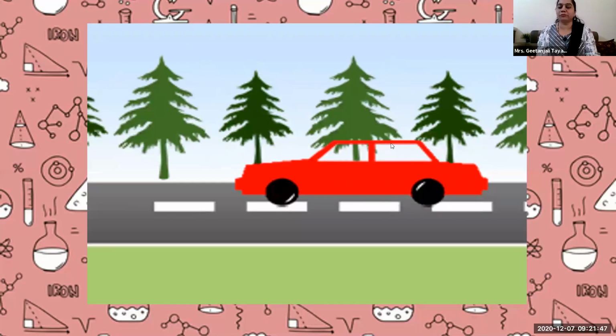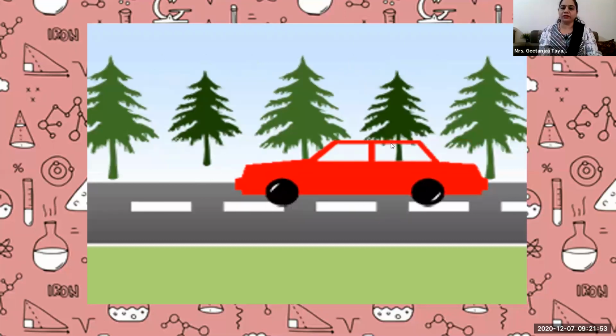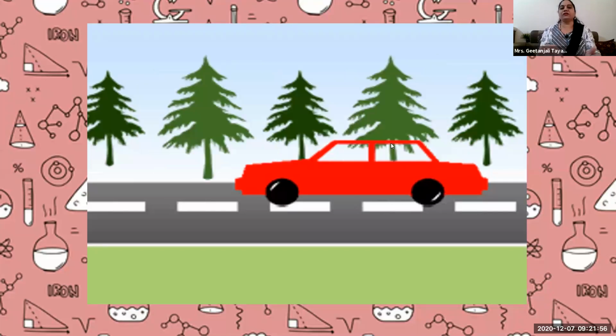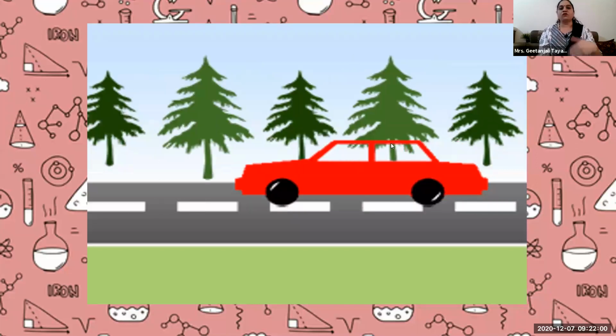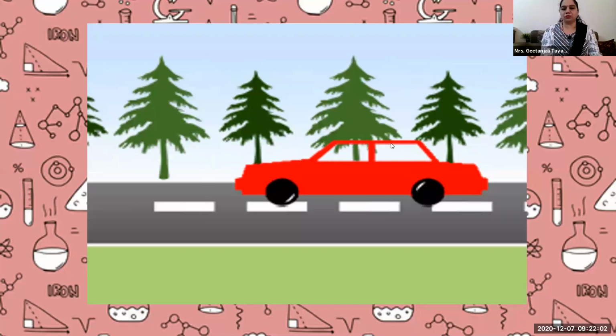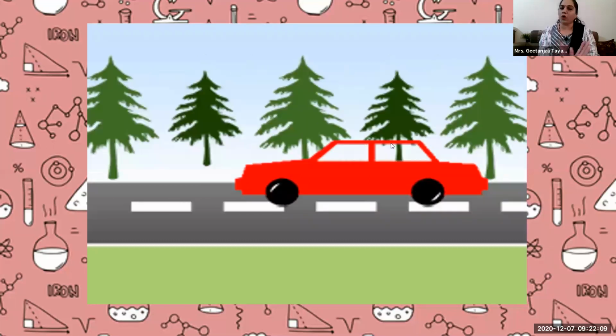Okay, so this depends on the observer's perspective. One observer, that is you and your friend, you both are in a car, so for you everything is running back. And those who are outside the car, as observers, for them the vehicle is moving, or vehicles are moving on the road. So it totally depends on the perspective of the observer.